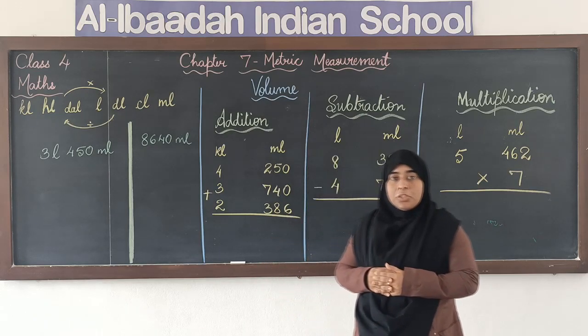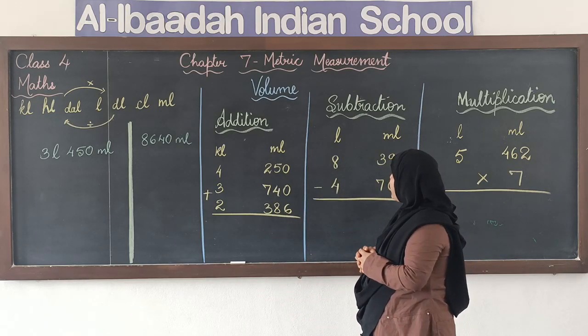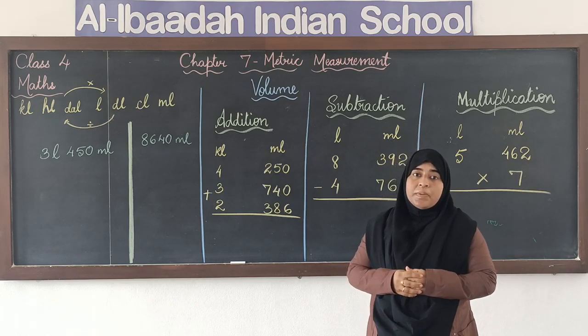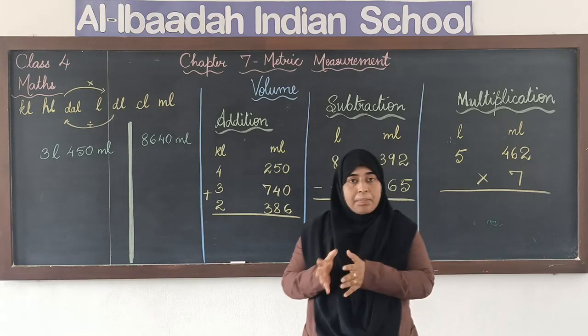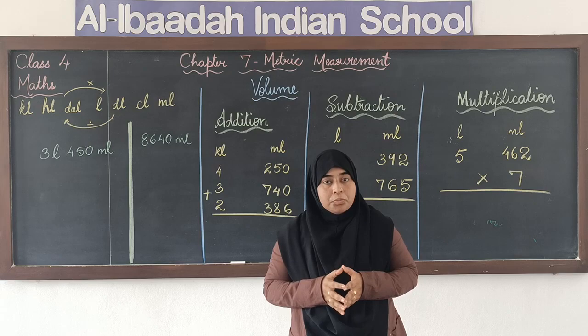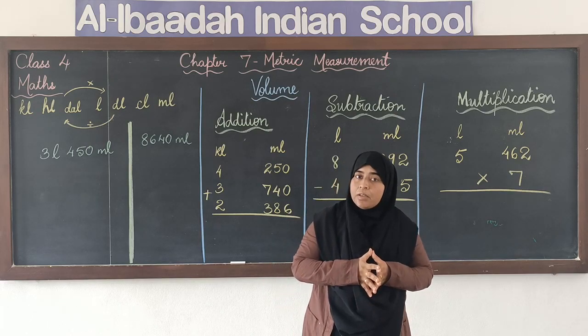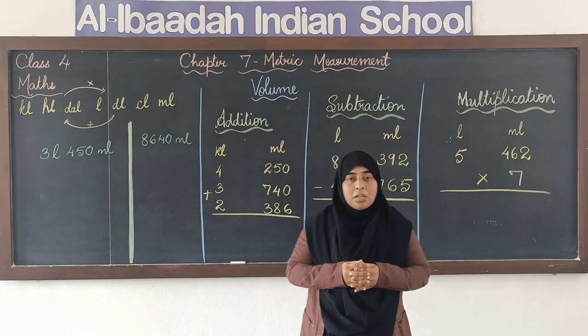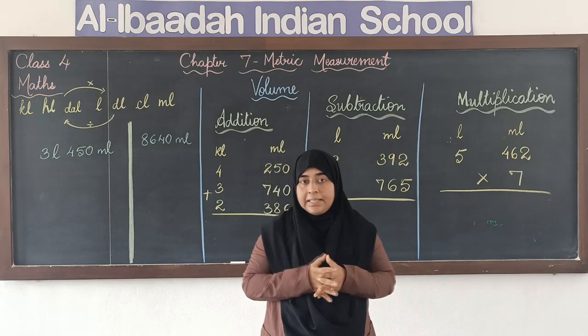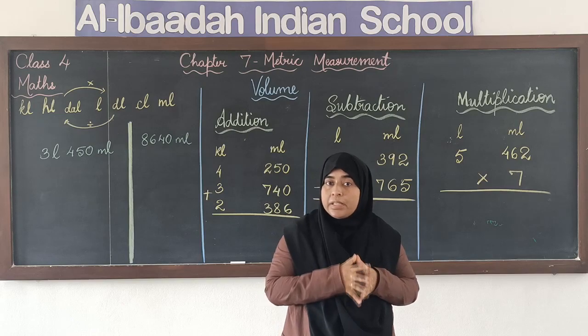Today we are going to continue our third category of metric measurements, that is volume. The other word that we use for volume is capacity. Volume or capacity means the same. Now, when we say we are calculating volume, what are we calculating? What is it that we try to find out? When we are calculating volume, we try to find out the quantity. How much is the quantity?